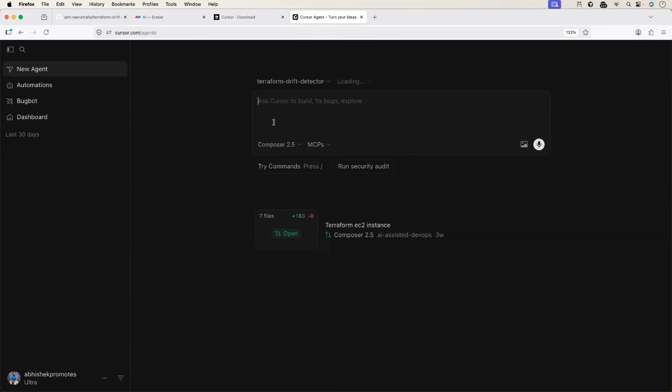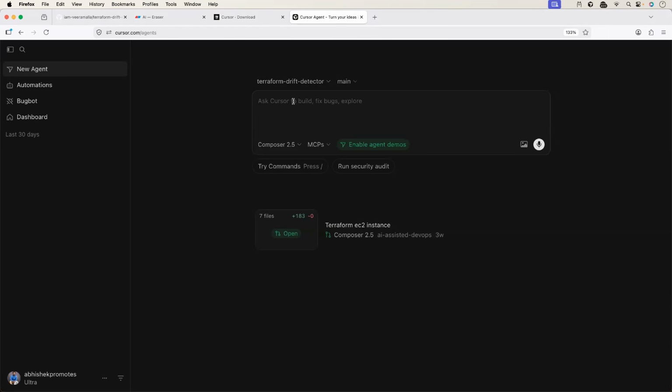Now, why are we selecting the repository? Very simple. The Cursor agents are capable to create a pull request and push the code to your GitHub repository as well. So literally you don't have to interrupt in the middle. You can create the whole application and you can push the code to your GitHub as well or create a pull request for peer review. Okay, so I have this empty repository, Terraform drift detector. Now Cursor is connected to it.